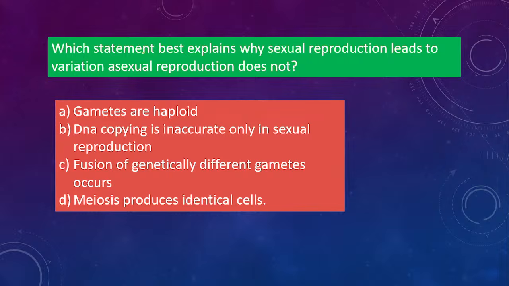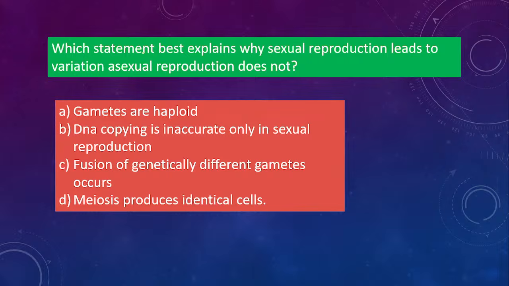Which statement best explains why sexual reproduction leads to variation? Asexual reproduction does not. So here it is asked why sexual reproduction leads to variation, but asexual reproduction does not. What is the reason behind it? Option A, gametes are haploid. Option B, DNA copying is inaccurate only in sexual reproduction. Option C, fusion of genetically different gametes occurs. Option D, meiosis produces identical cells.